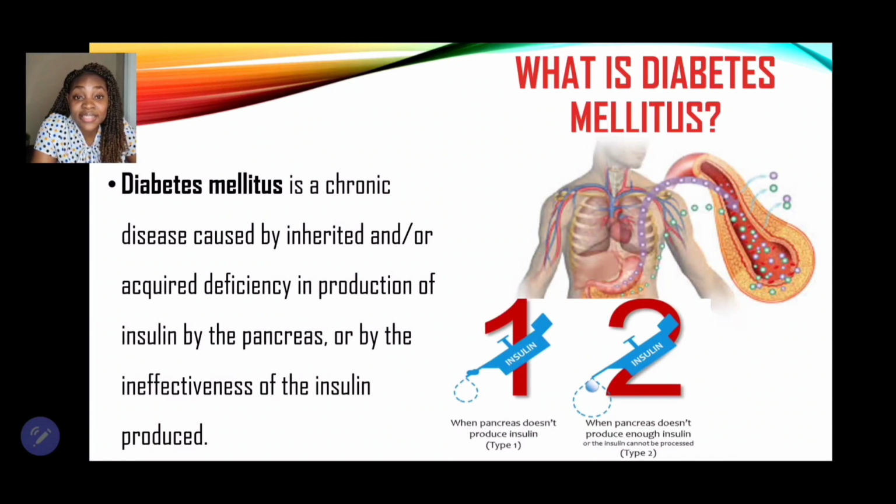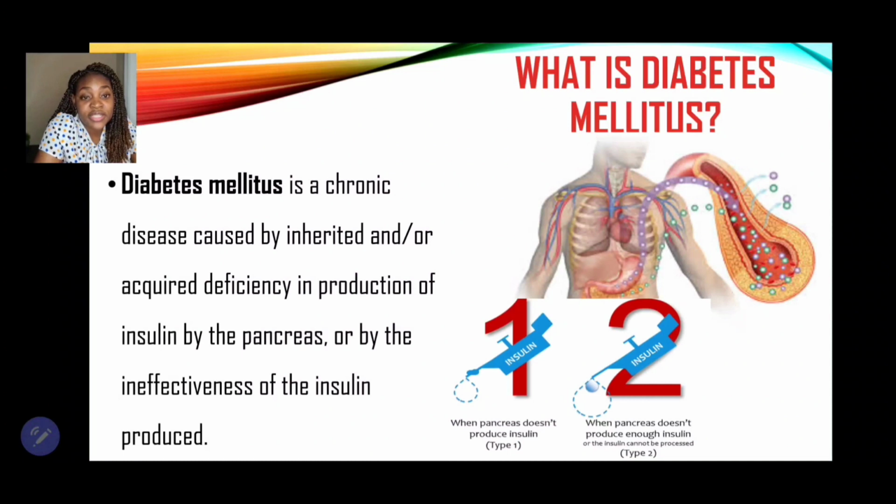Diabetes is a chronic disease that may be inherited, meaning that we may get it from persons within our family. So if our grandparents or your mom have diabetes, it's a possibility, not all the time, that the younger generation may have this as well. So diabetes may be inherited or it's an acquired deficiency.